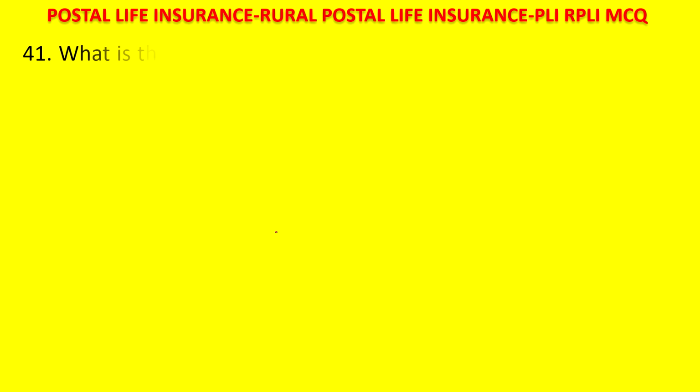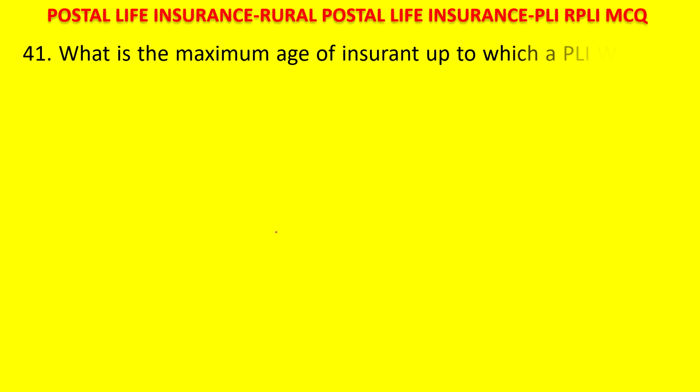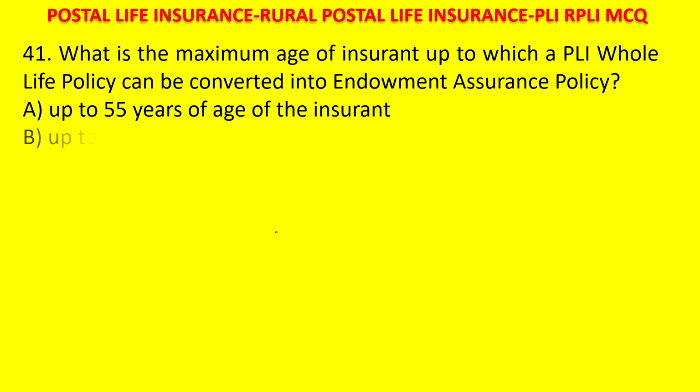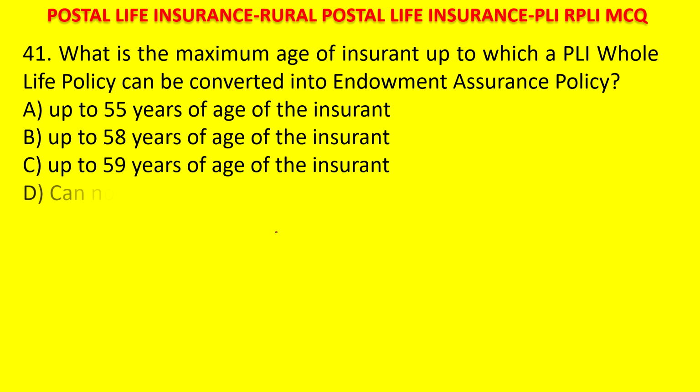Next. What is the maximum age of insurance up to which the PLI whole life policy can be converted into endowment assurance policy? Up to 55 years of age, 58, 59, or cannot be converted at all. Your time starts now.